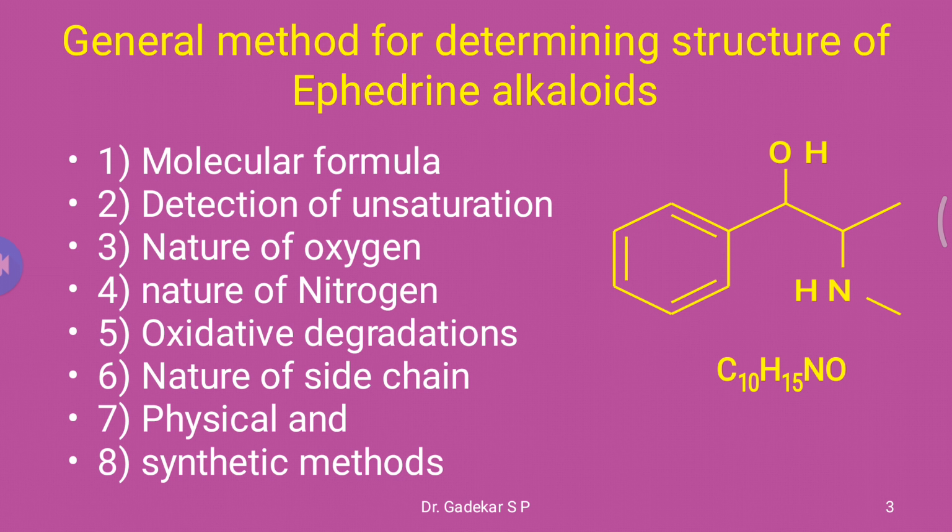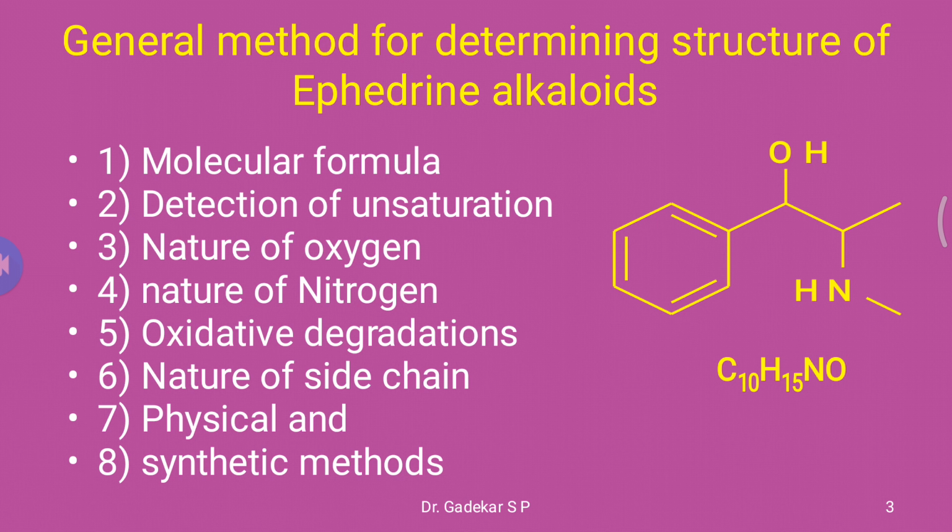Next, detection of unsaturation. For this purpose we use an addition reaction, that is, we reduce with the help of platinum or palladium metal in the presence of hydrogen. The number of moles of hydrogen used identifies the unsaturation.